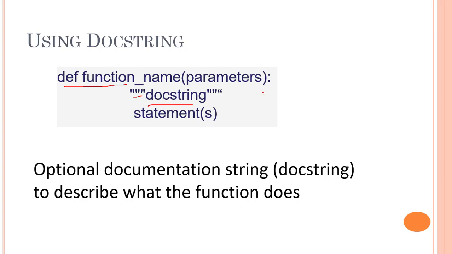So over here, I can just write add two numbers, and do the same operation that we are doing over here from the expressions and the statement. Now you can get a quick description about the function just by using doc.